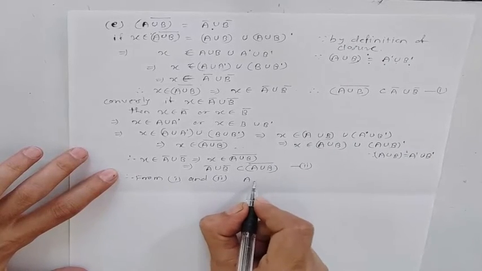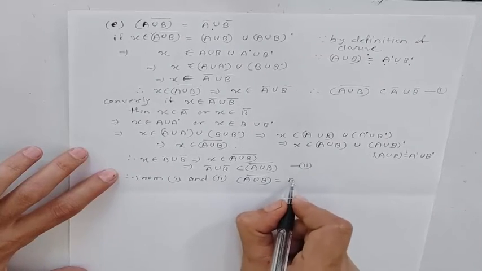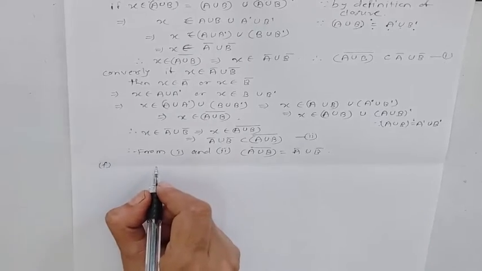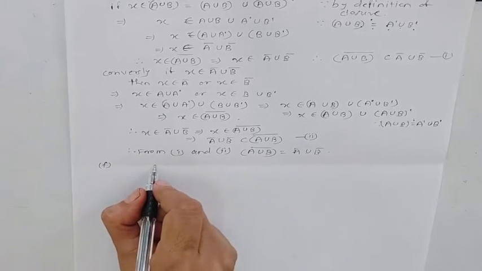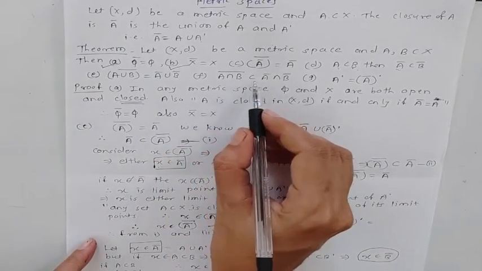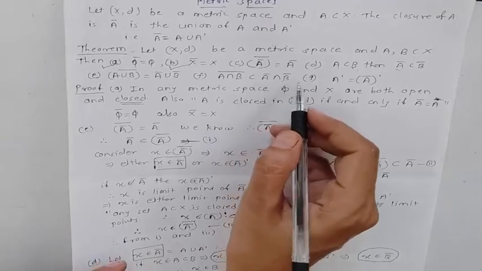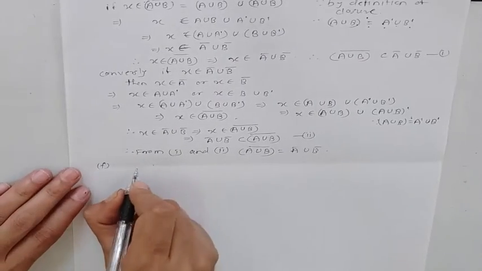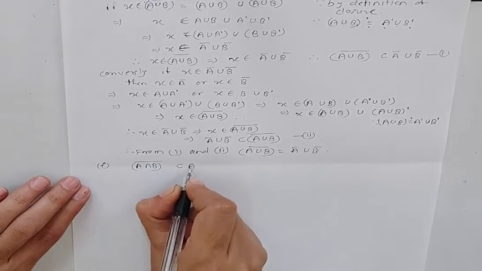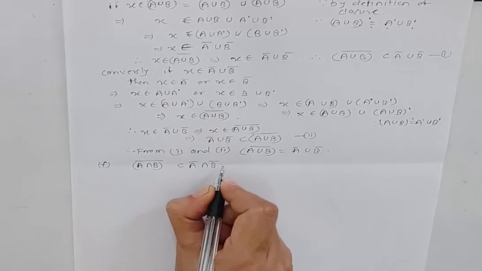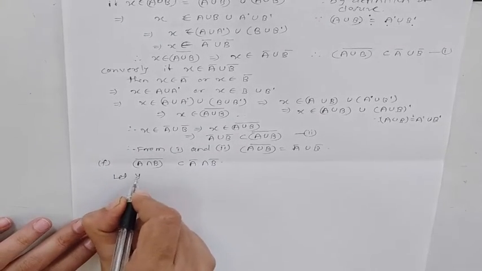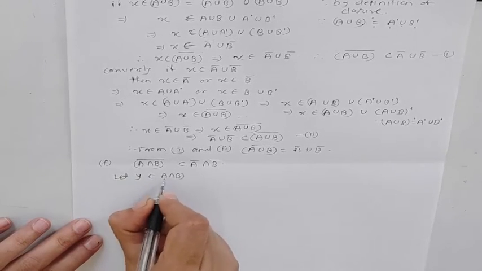We can say that A union B bar is equal to A bar union B bar. In F part, we have to prove A intersection B closure is contained in A closure intersection B closure. For that, consider one point from this set. Let Y belong to A intersection B closure.